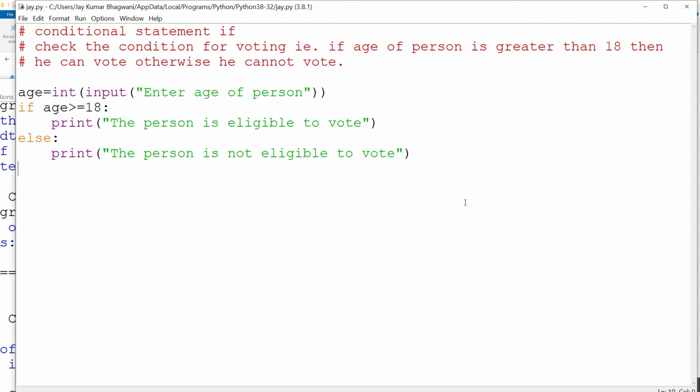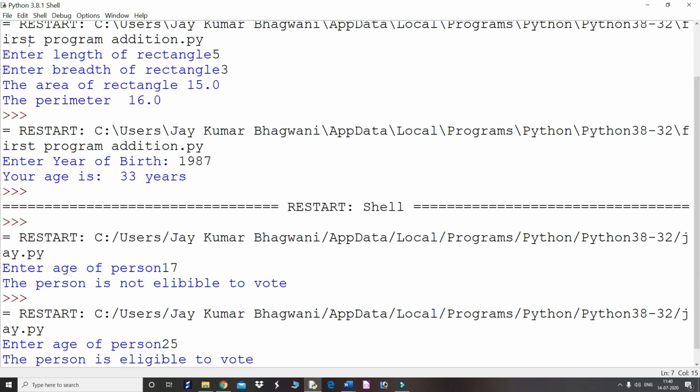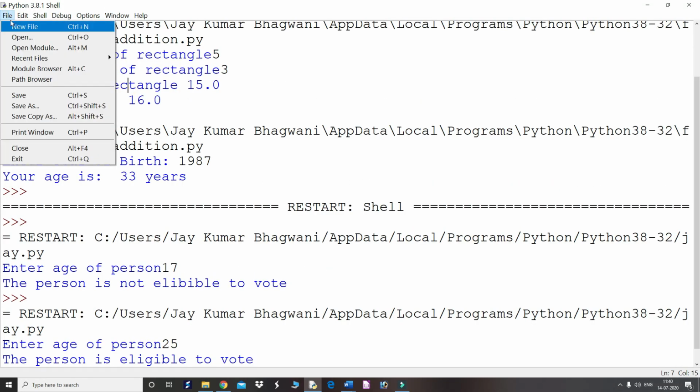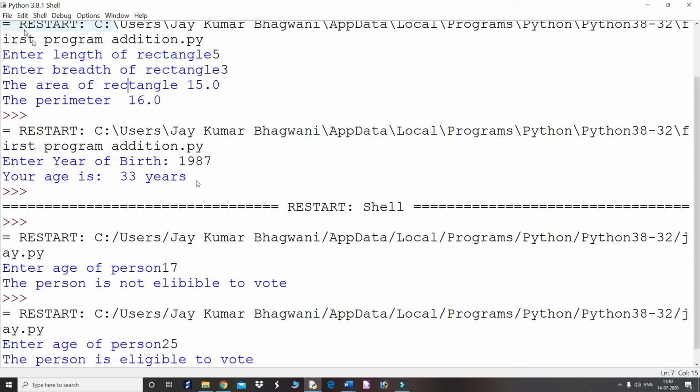Similarly, you can make different programs. Say, if the salary is more than 20,000, then the person is an officer, otherwise a clerk. So this type of program, you can even check the condition for finding the greater number out of two numbers, three numbers, like that. Okay, let us make that program also. So I'm closing this and I'm making a new Python program file. Just go to file, new file.